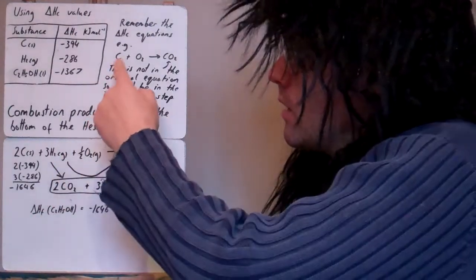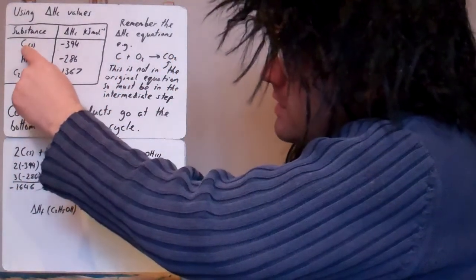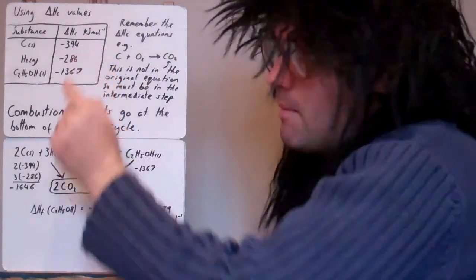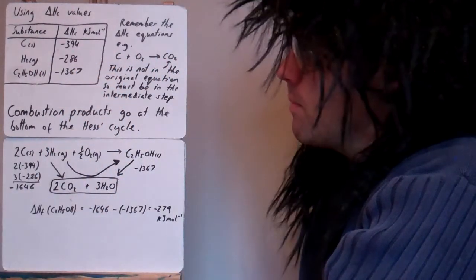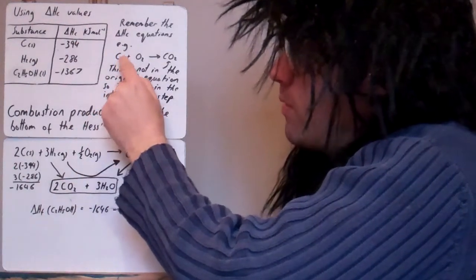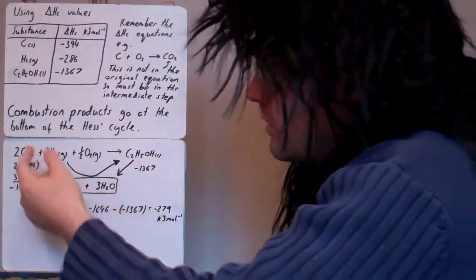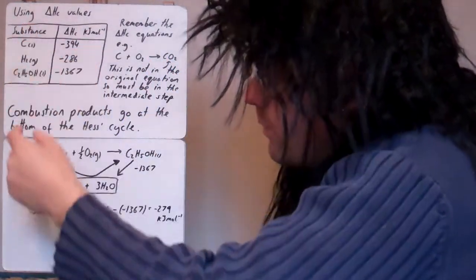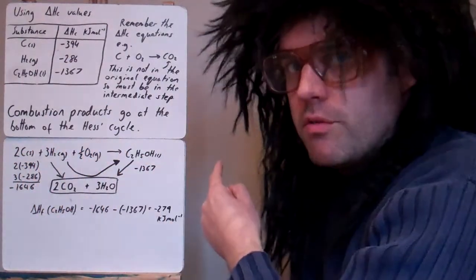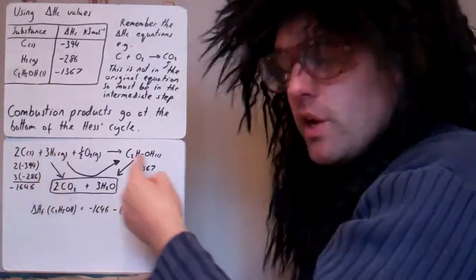So carbon plus oxygen would make CO2 in the case of the first line. That's the reaction that's occurring, and when it does, it releases that amount of energy. So it's an exothermic reaction: 1 mole of carbon reacting with oxygen to make CO2. We're going to use this table on this equation here. This equation is not a combustion reaction, but we're going to use combustion values to work out the enthalpy change for it.